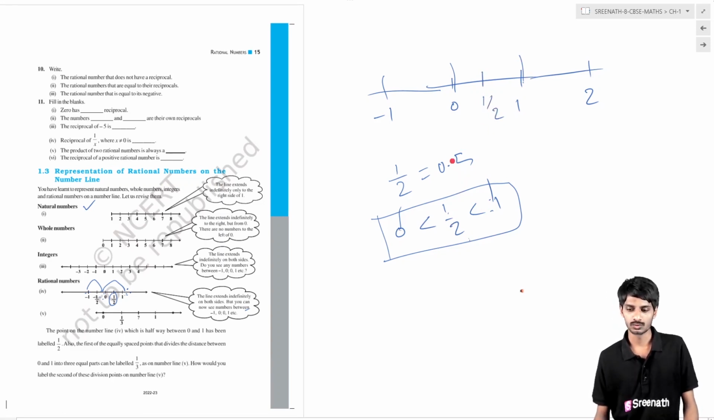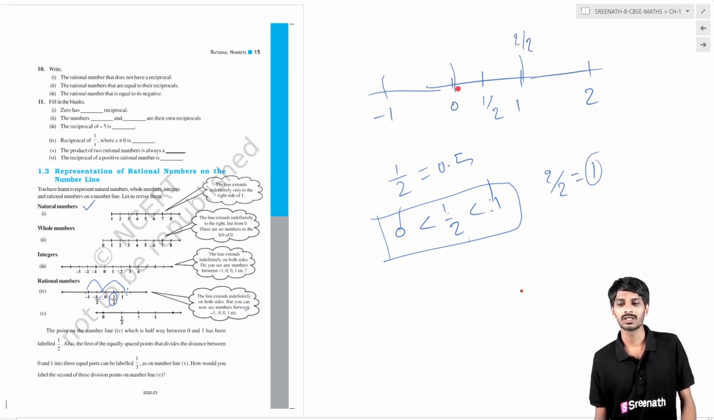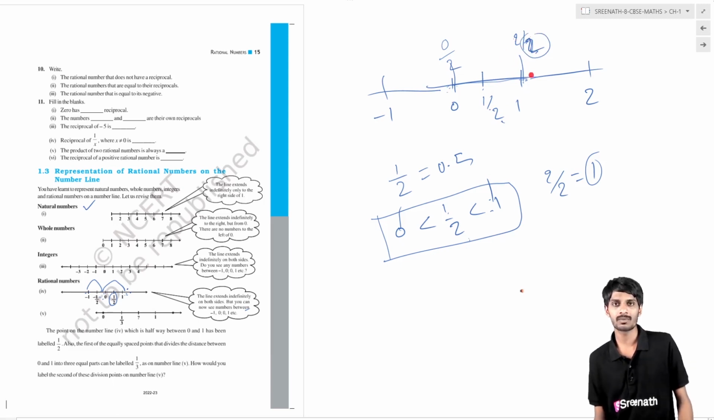So it is at the distance of 1 by 2, which means it is at the center. So if you observe, we can write 2 by 2, that is equal to 1. 1 is nothing but 2 by 2. In other words, you can treat 1 as 2 by 2. And this you can treat as 0 by 2. So finally, what you have to understand is the meaning of 1 by 2 and 2 by 2: you have to divide the space between these two numbers into two equal parts. And 1 by 2 represents the first part of the 2 parts and 2 by 2 represents the second part of the 2 parts.